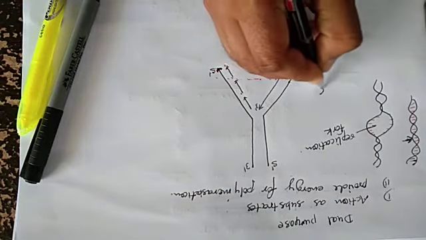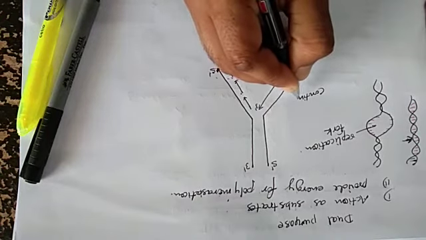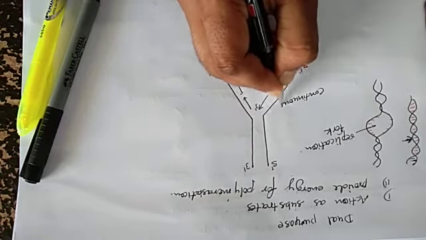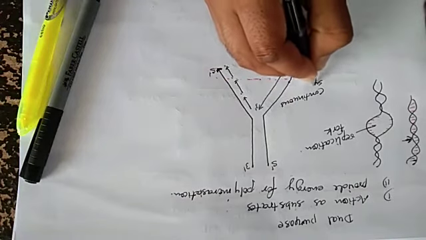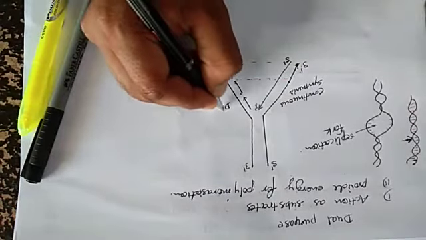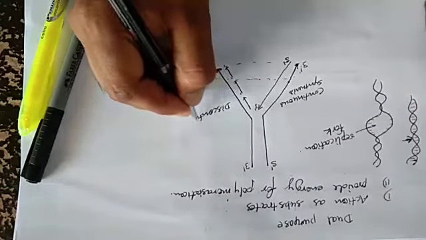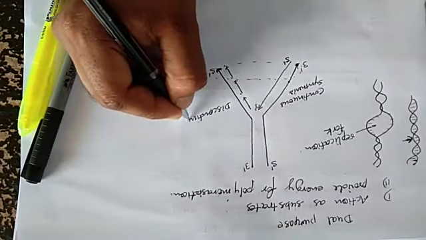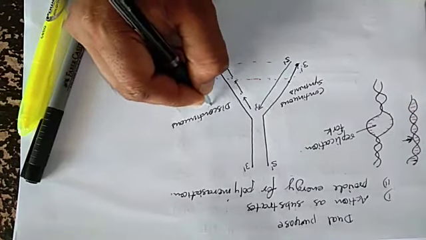It is the continuous synthesis, and there is a discontinuous synthesis.